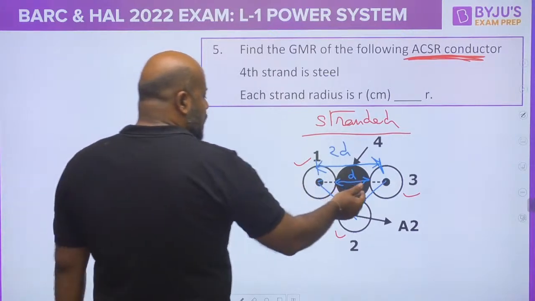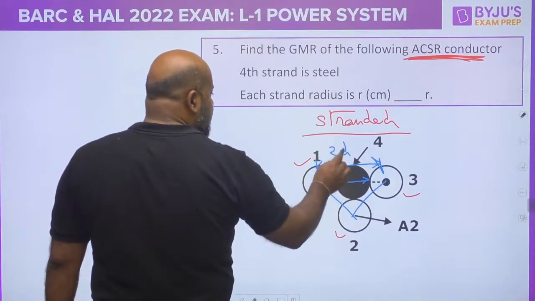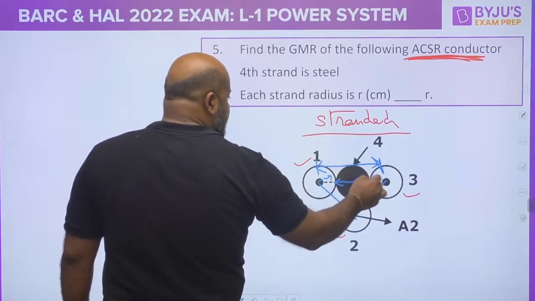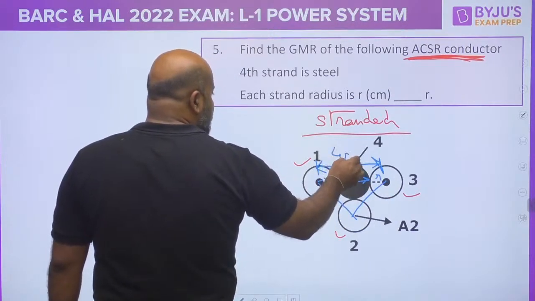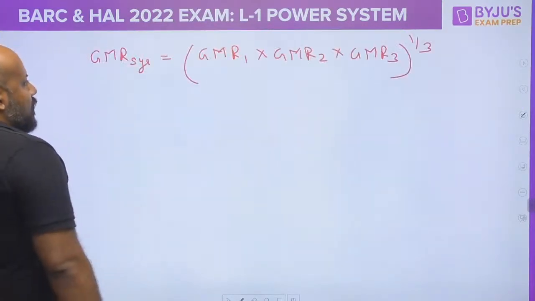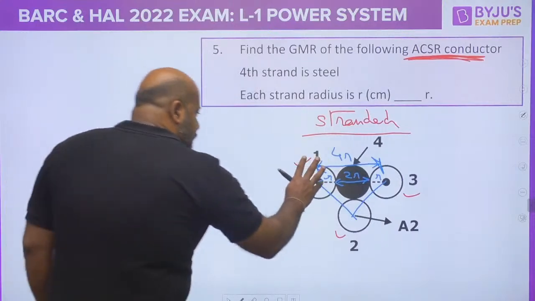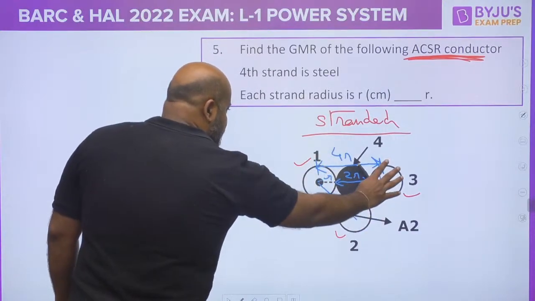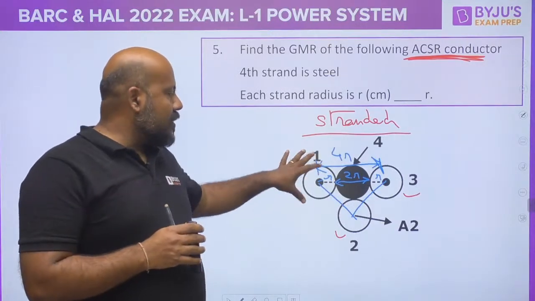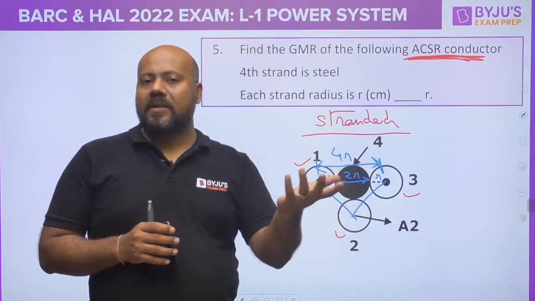Or if you write in terms of the radius, then what you can write? This is going to be r, this is going to be r, this is going to be 2r, so total it is going to be 4r. Yes or no? So whether it is strand 1, strand 2 or strand 3, they are having the symmetry. So whether you find GMR 1 or GMR 2 or GMR 3, you will be getting the same value.